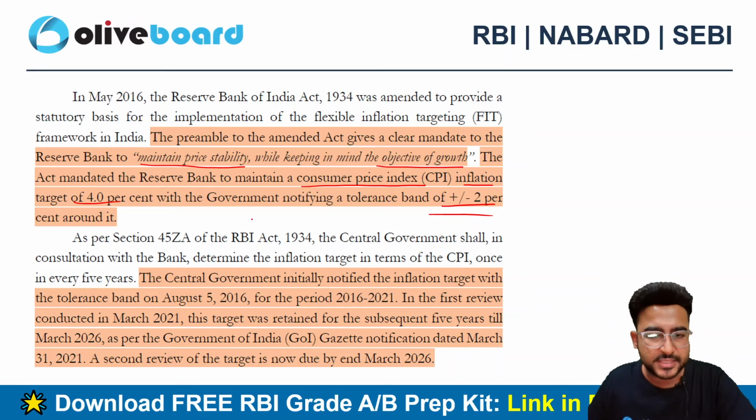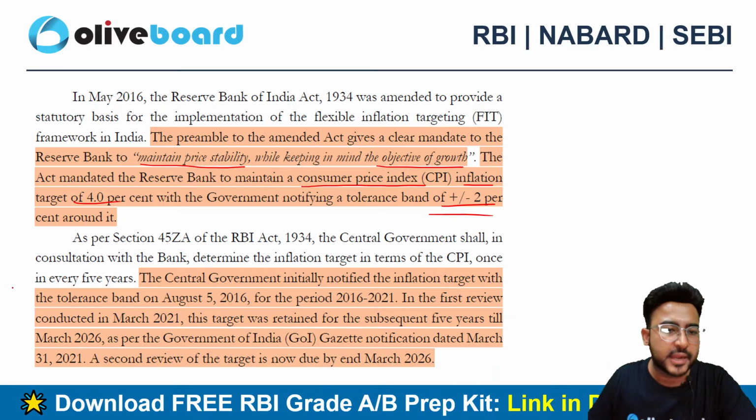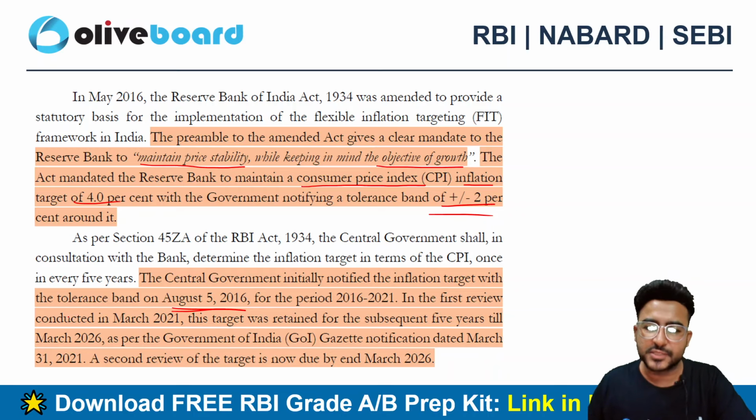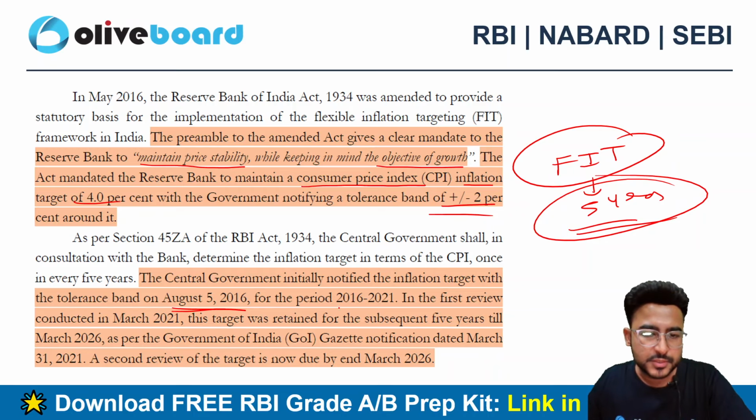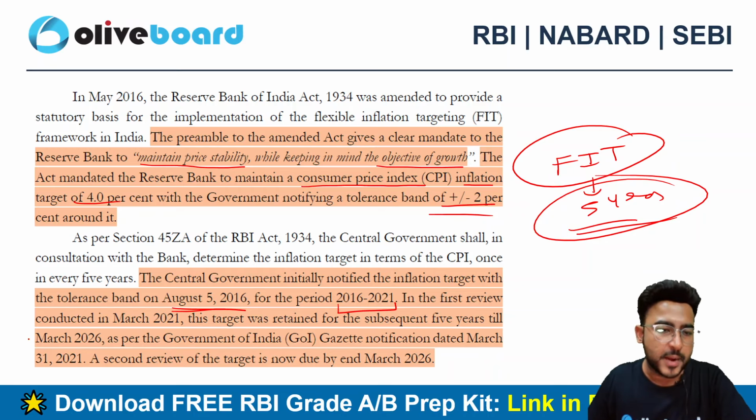The central government notified the inflation target tolerance band on 5th August 2016. In this FIT framework, we review it every 5 years. The last period was 2016 to 2021 and the next block is up to March 2026.